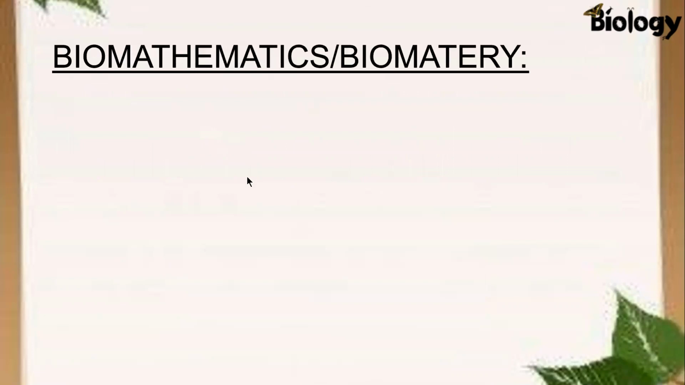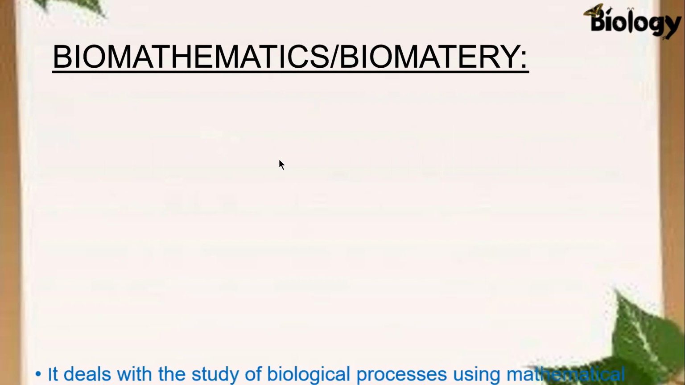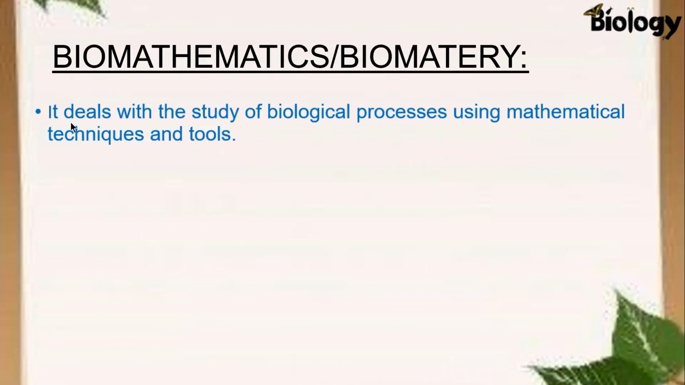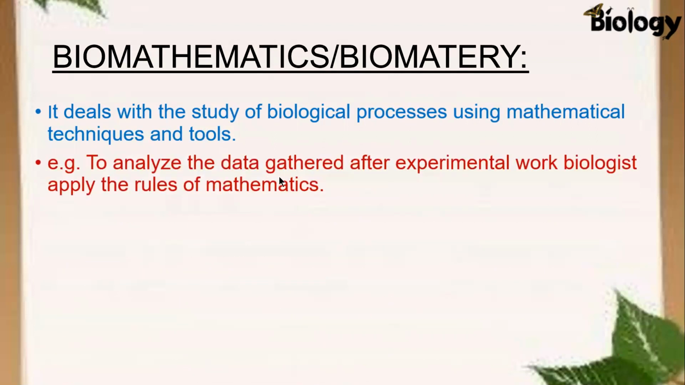Third interdisciplinary science is biomathematics or biometry. This branch deals with the study of biological processes using mathematical techniques and tools. Or in other words, we are applying mathematical techniques, rules or tools in biological processes, like to analyze the data which is gathered after experimental work. Biologists apply the rules of mathematics. And here, this experimental work must be related to the living organism.